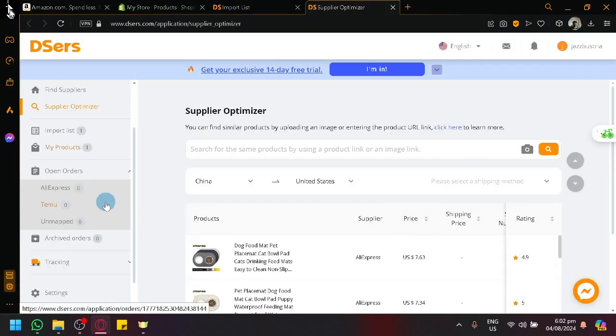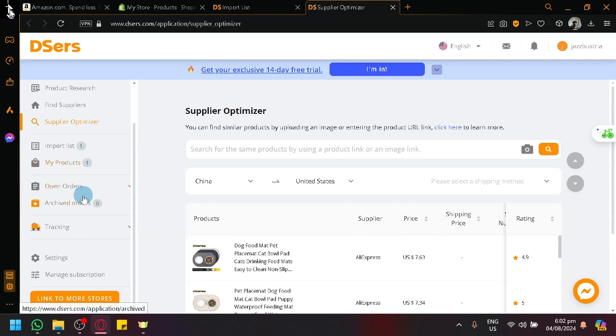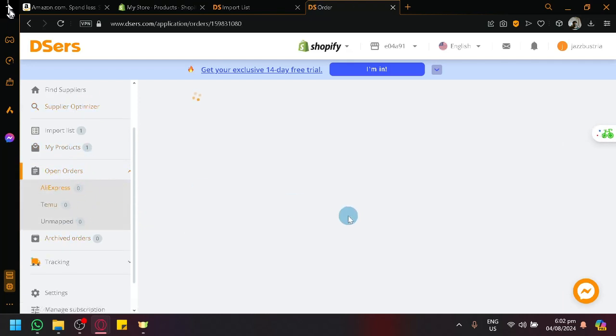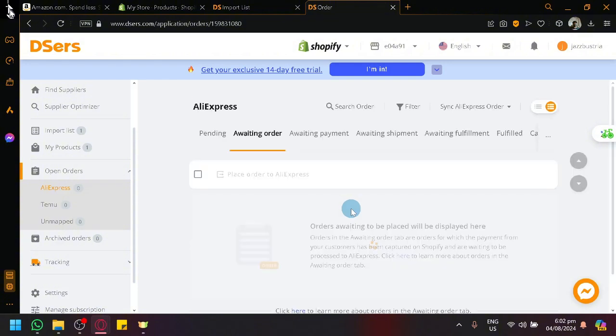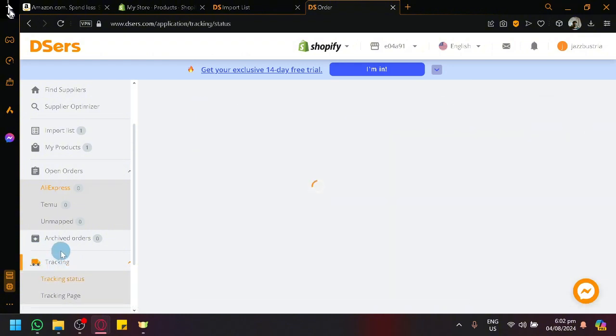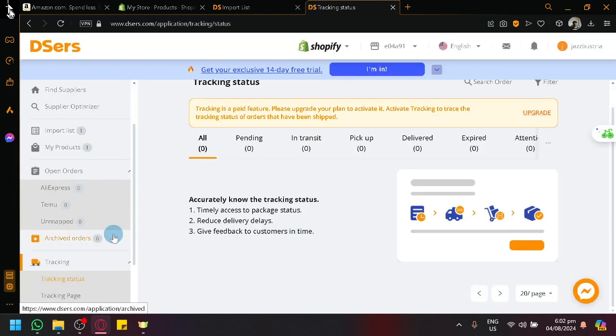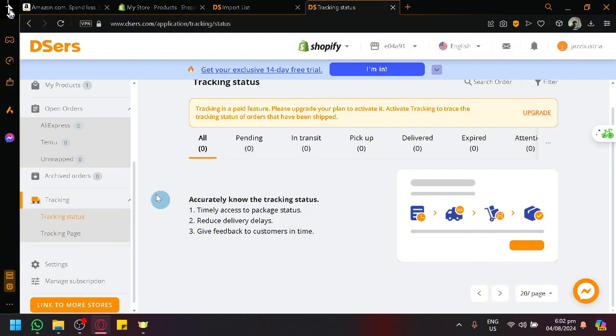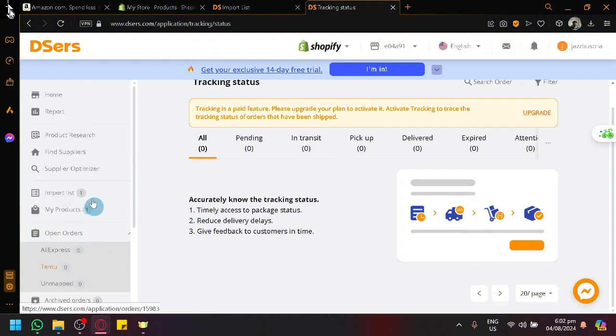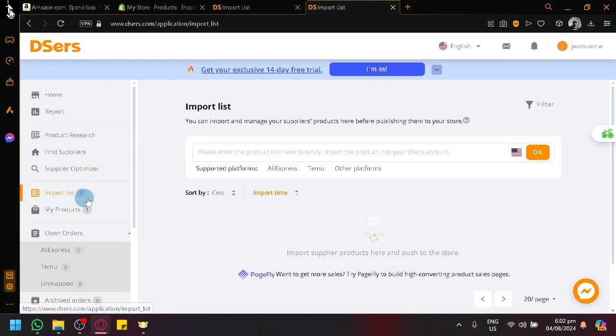Let's click on OK. As you can see, you will be able to see the orders over here, open orders, like from AliExpress. You will be able to manage it inside Deezers. You don't need to do anything. As you can see, there's awaiting orders, awaiting payments, awaiting shipment, awaiting fulfillment or fulfilled, all of those things. There's also tracking over here, which you could use to track your products. But for this one, you would need to upgrade your plan to be able to use it. But that is an existing feature, and there's also a different importation list over here.